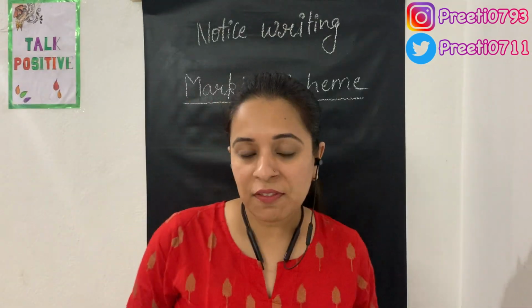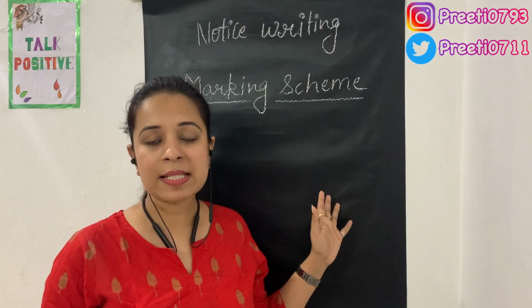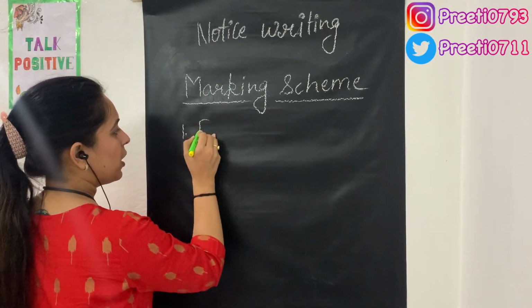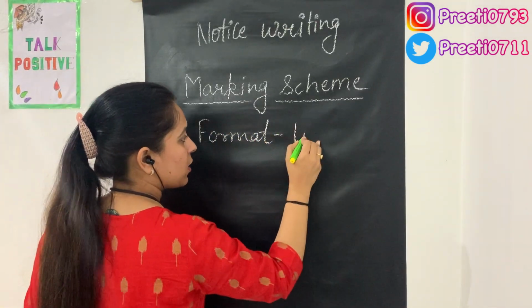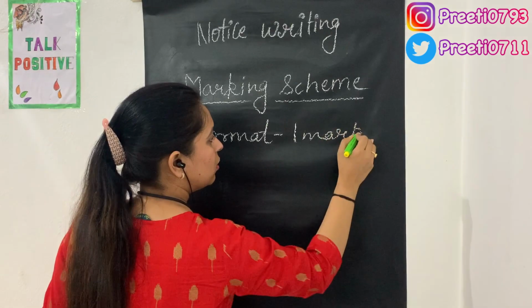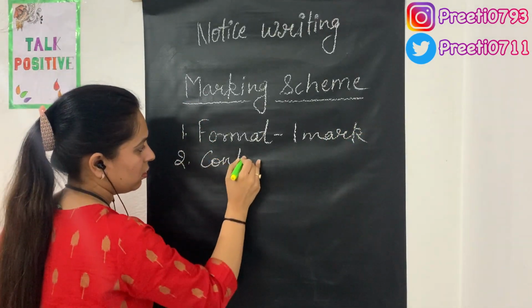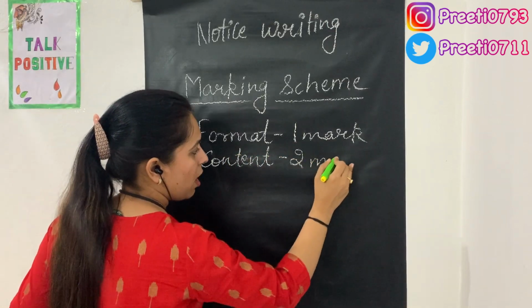So after the format and the key points, let us now talk about the marking scheme of notice writing. First comes the format. For format, you get 1 mark. Then thereafter comes the content. For content, you get 2 marks.